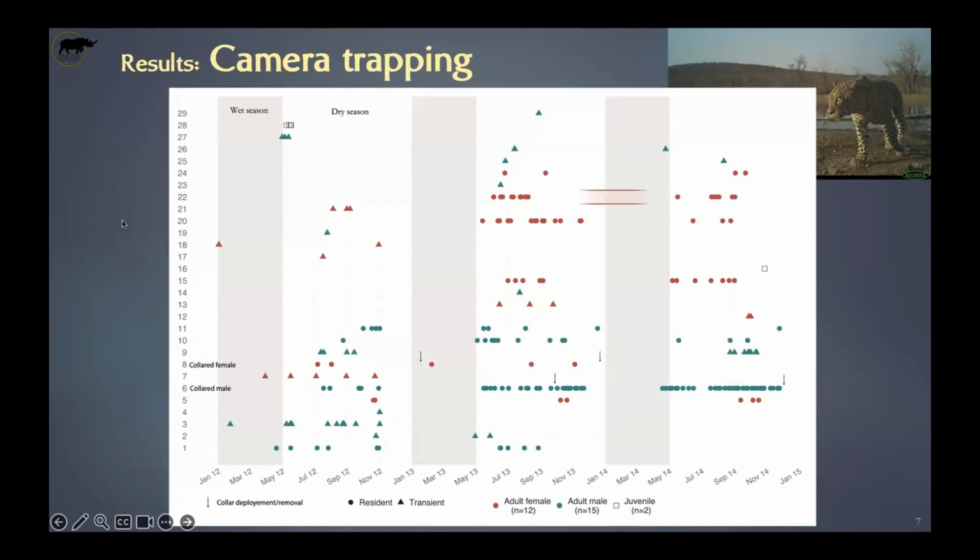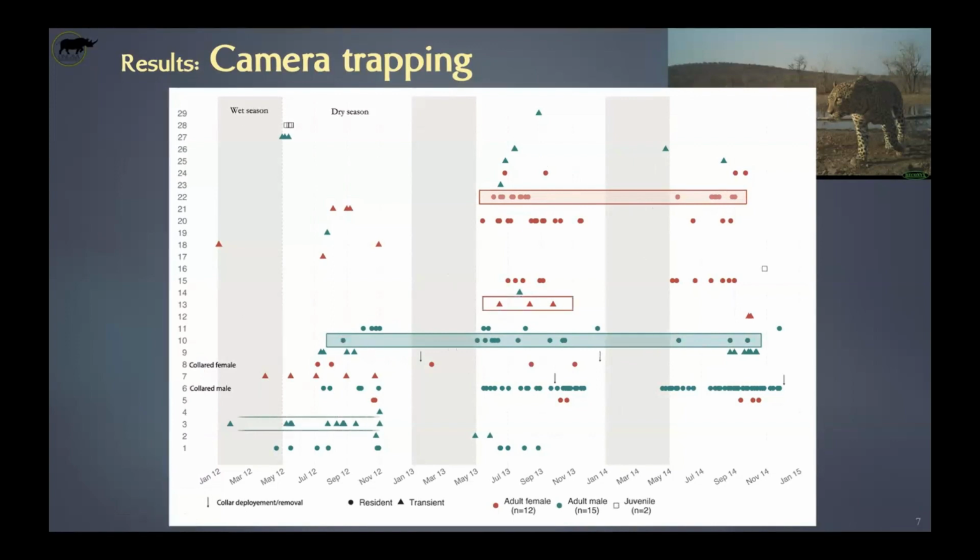From this, we can identify two types of individual. The first one is individuals that are seen quite often, so regularly, and then across years. So during the 2013 dry season, that individual was seen, and also during the dry season in 2014. This individual here was seen during the 3 years, okay? There's another type of individual like these two, just seen a couple of times and then never seen afterwards